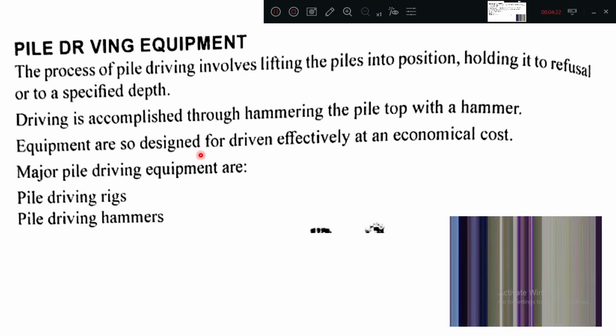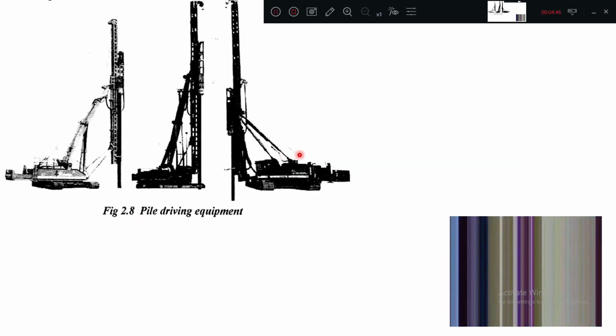Equipment is designed to drive effectively at an economical cost. So here the design part will come: at what height the hammer is dropped, and what will be the excavated depth. Like that, you design the pile equipment. Major pile driving equipments generally are pile driving rigs and pile driving hammers. These two combinations we can use. These are the rigs or pile driving machines, mainly used in heavy abutments or deep foundations.